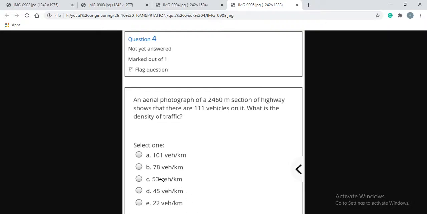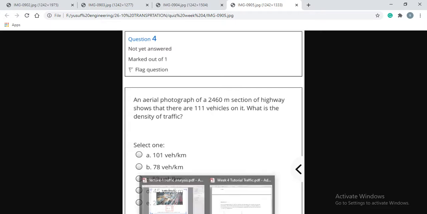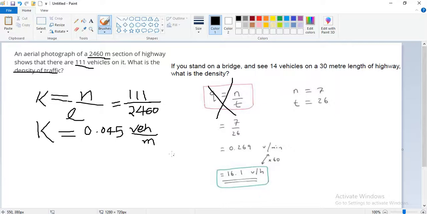The answer is required in kilometer, so we just need to convert it into kilometer. This is in meter. 1 kilometer is equal to 1000 meter. So we just need to multiply it directly by 1000.